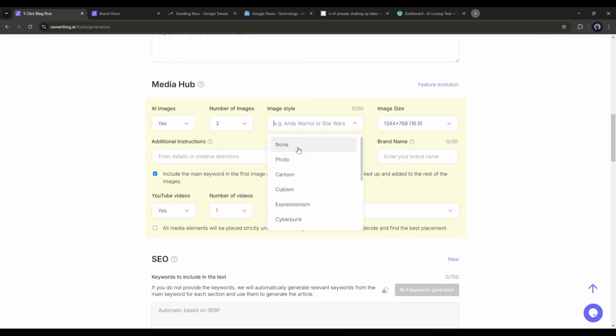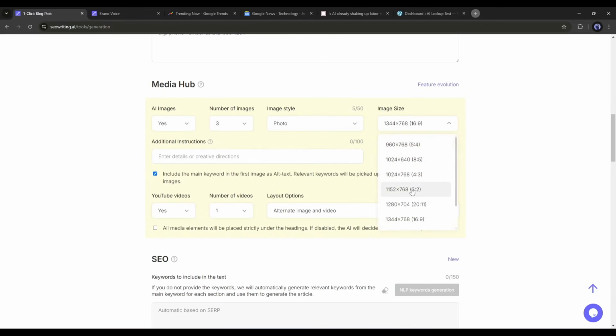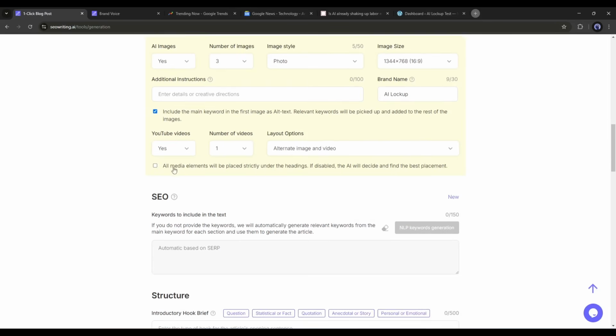After that, select the image style. There are so many styles available here, including photo, anime, cartoon, cyberpunk, fantasy, and more. I will select the photo style. After selecting the image style, select the image size. Next, in the Additional Instructions section, you can add information or additional prompts for your image. I think this time I don't need it. In the Brand Name section, I will enter AI Lockup. Now, if you want to include the main keyword in the first image as alternative text, then turn this on. Relevant keywords will be picked up and added to the rest of the images.